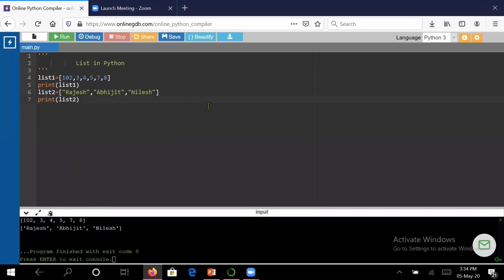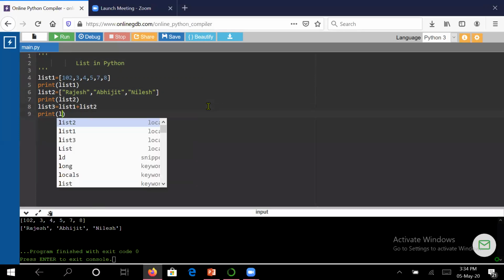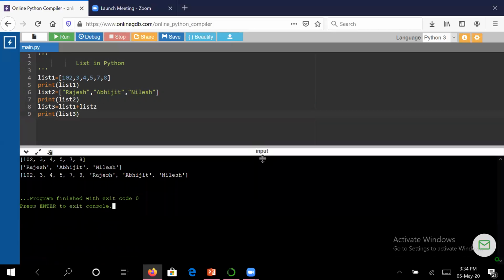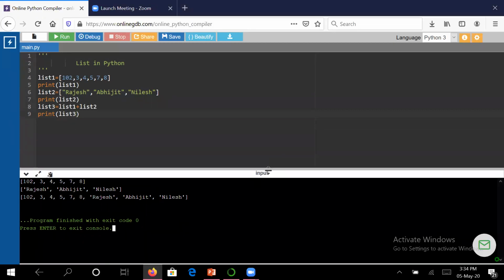Now suppose I want to have a concatenation of these two lists. That means I want to join them. So I will say list1 plus list2, and now I want to print list3. Let us run it. You can see here it has concatenated the lists. To see the earlier output, you can use the scroll bar here, or you can increase the size here if you are not able to see the previous output.